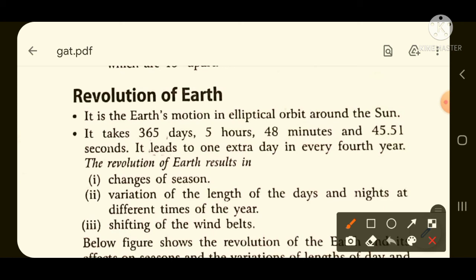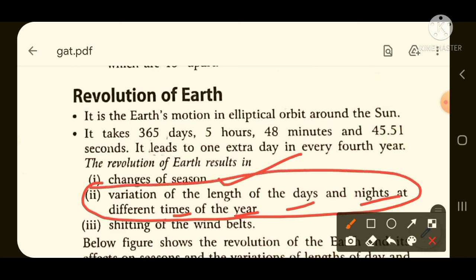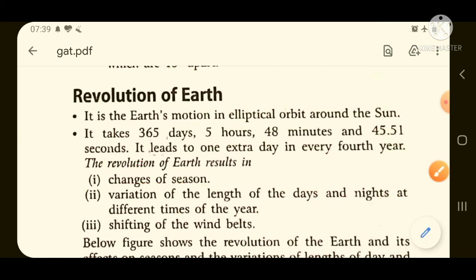And due to the revolution of the earth, what things are happening? Firstly, change in season occurs. After that, variation in the length of day and night at different times in the year occurs. This means solstice and equinox occur. In short, equinox and solstice occur due to the revolution of the earth around the sun, and change in season also occurs due to the revolution of the earth around the sun.